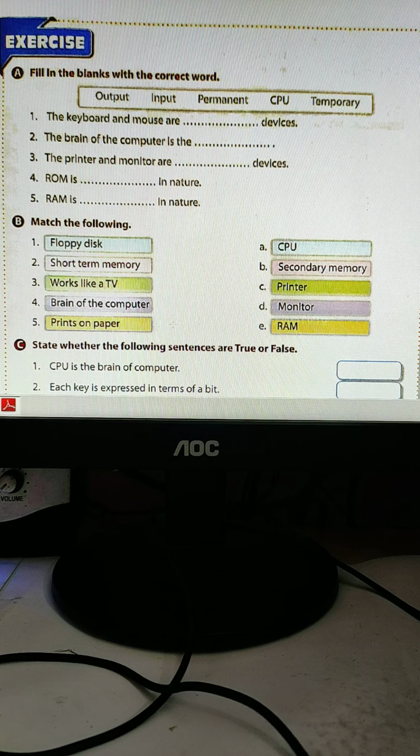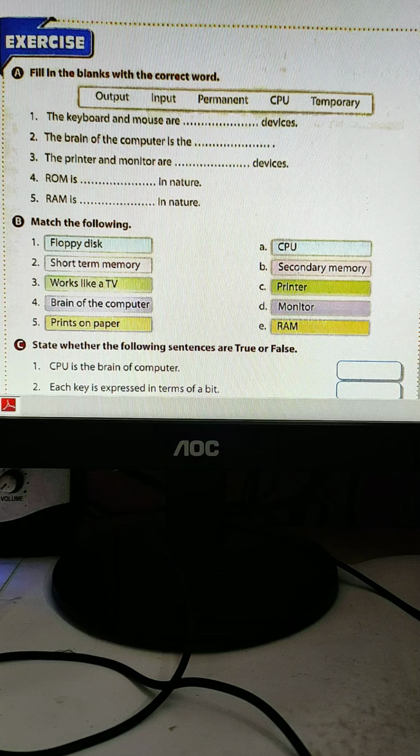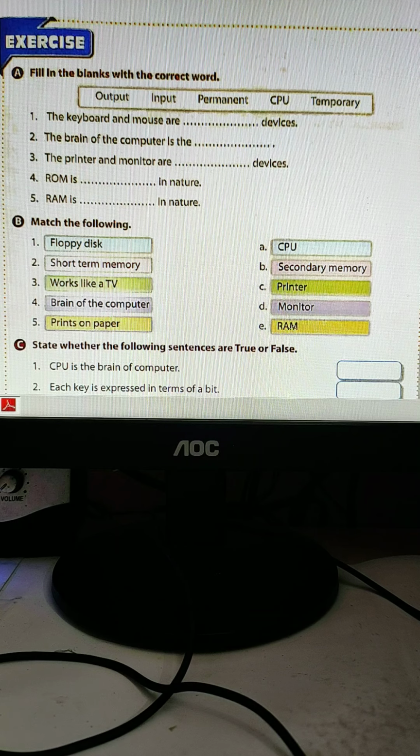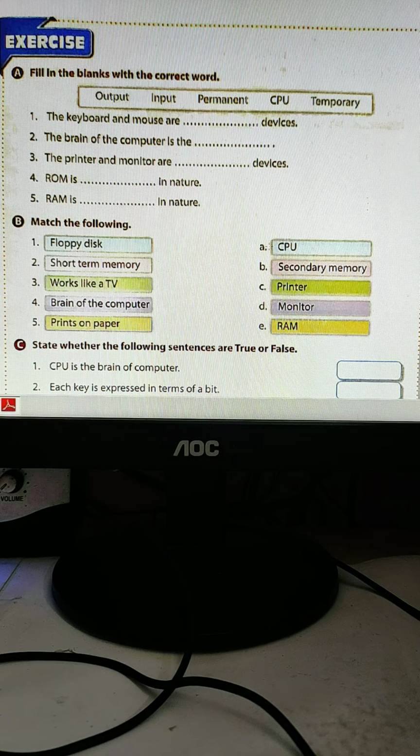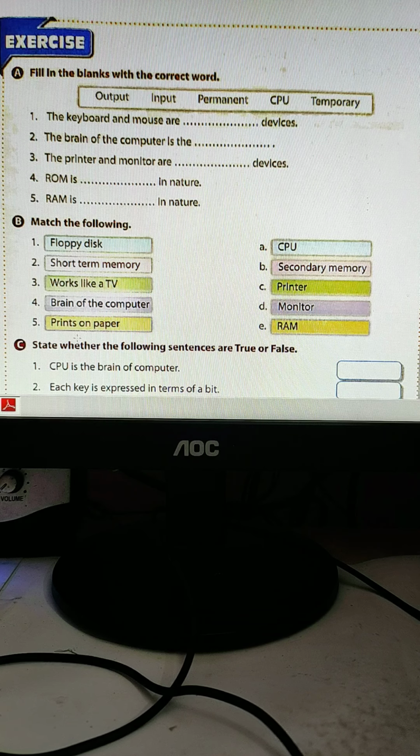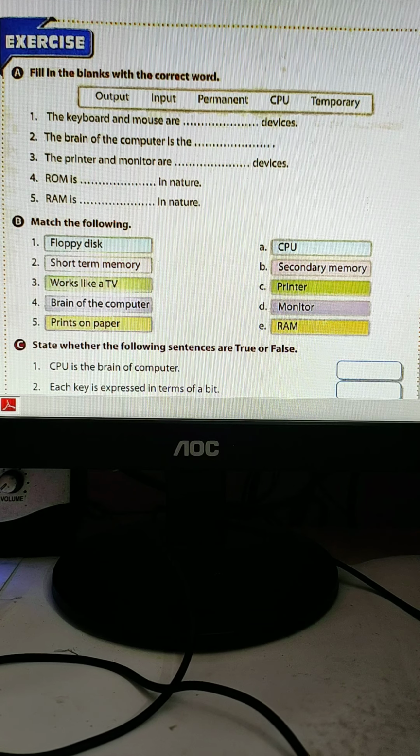Prints on paper, that is printer, and short term memory is RAM. Again I am saying: floppy disk, secondary memory; short term memory, RAM; works like TV, monitor; brain of the computer, number A, CPU; prints on paper, printer.